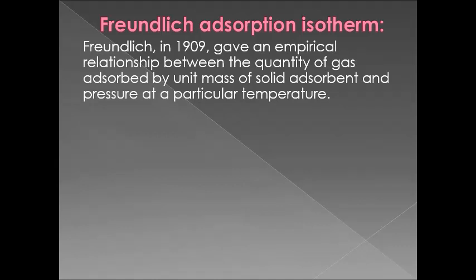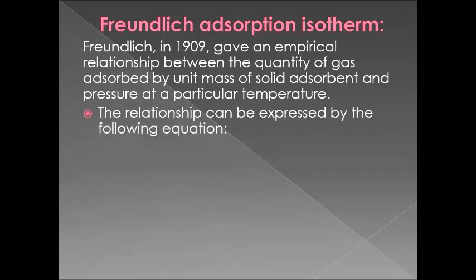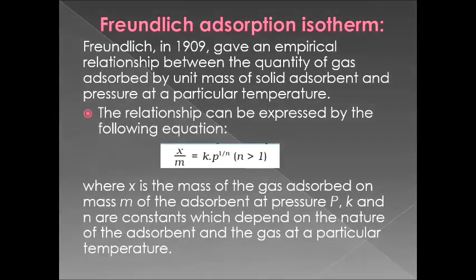This scientist, Freundlich, gave an empirical relationship between the quantity of gas adsorbed by unit mass of solid adsorbent and pressure at constant temperature. That relationship is expressed as x/m = k p^(1/n), where n is greater than 1.